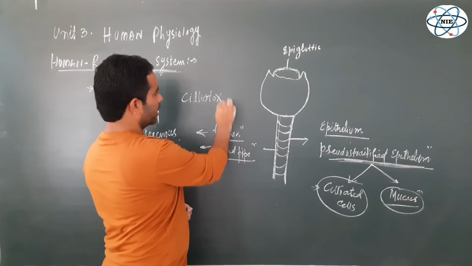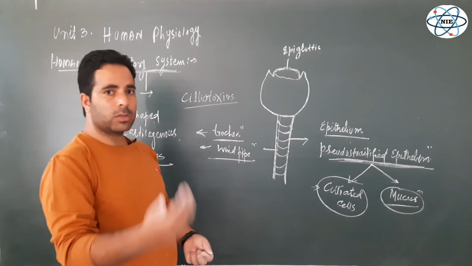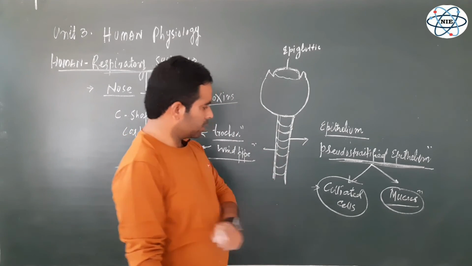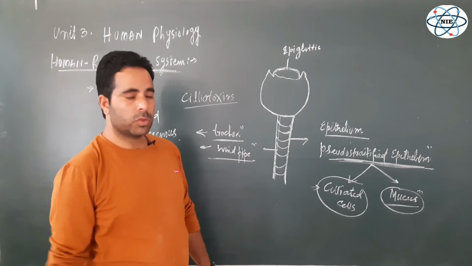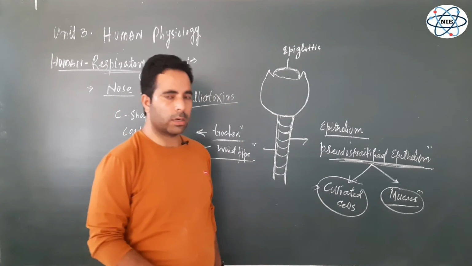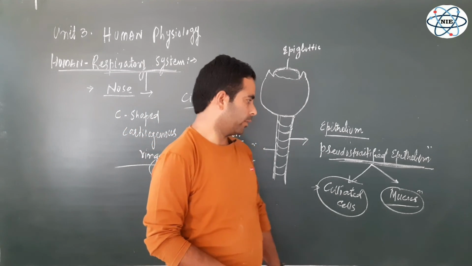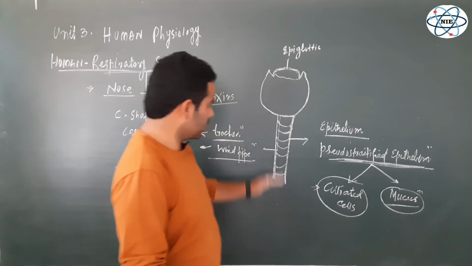For example, nicotine is one of them, and these ciliotoxins slowly, by and by, kill and destroy these cilia. Then the chemicals, which could have been stopped by these cilia, directly enter the lungs and are carcinogenic there, they are cancer causing there. So this is the importance of these cilia and this mucus in the trachea.